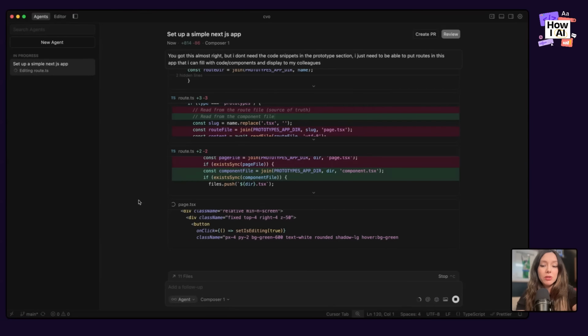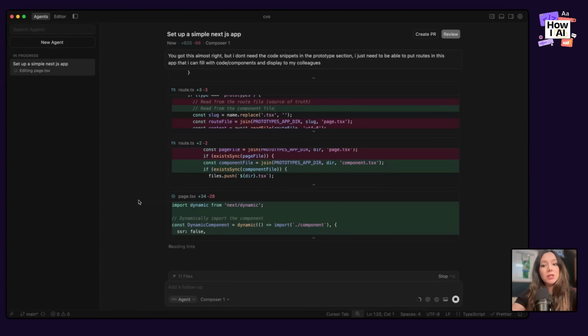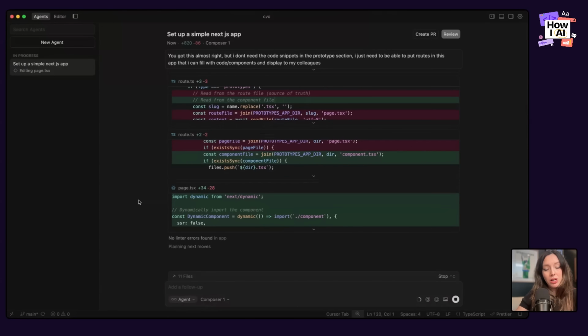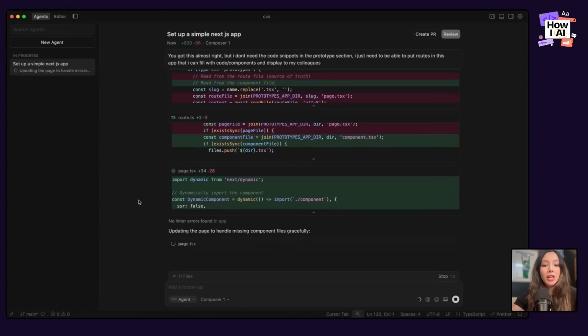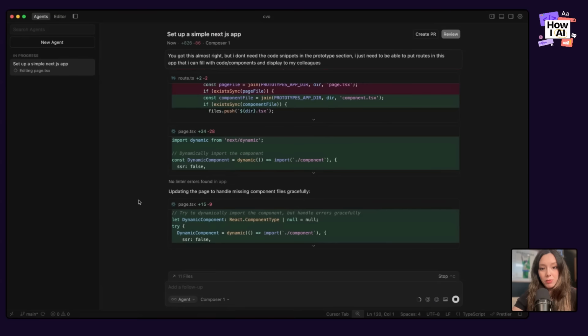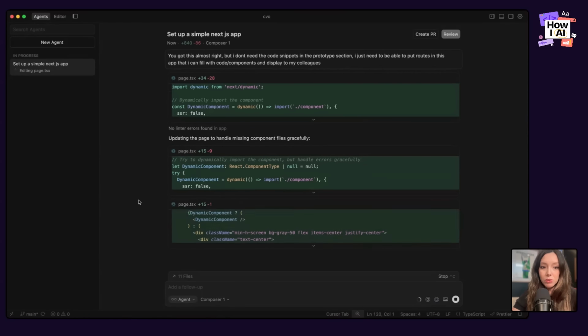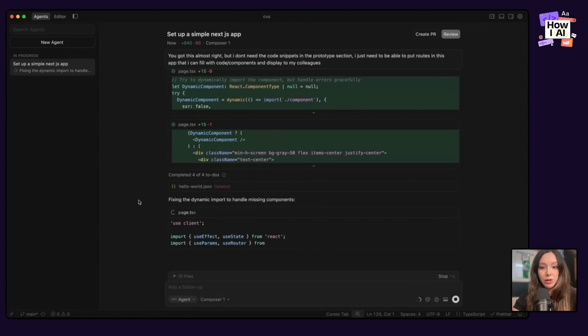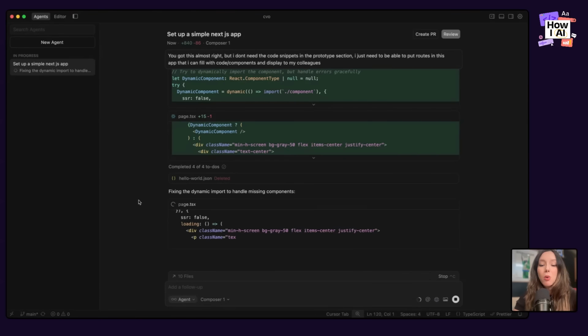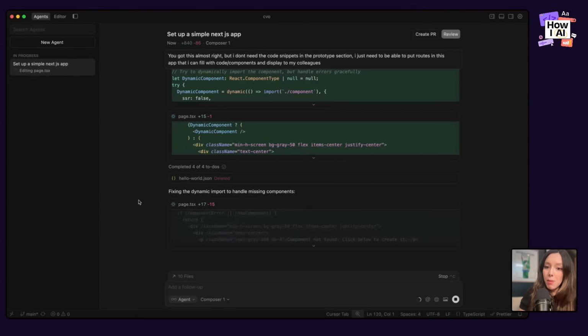And the reason why I want to do this is I want to show you how you can manage documents in a Cursor repository like this. And then I want to show you how you can manage code in a repository like this. Again, I am not going to explain to you what this code means. You can use the Cursor chat to read all the code and explain what it means. We're just going to trust that it shows up in the web app and it's what I want.